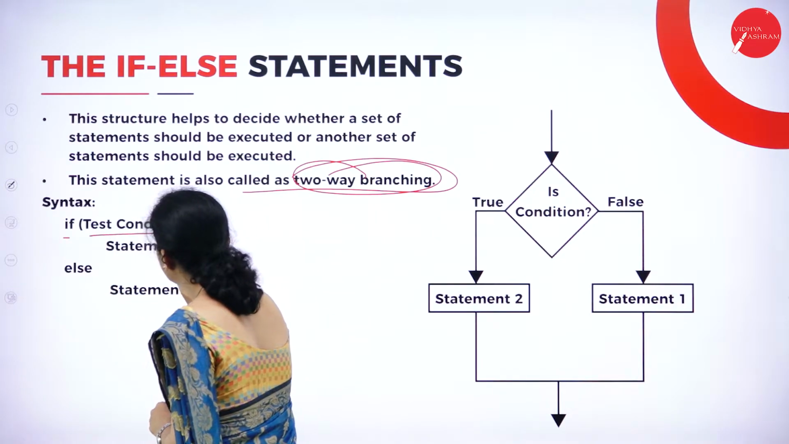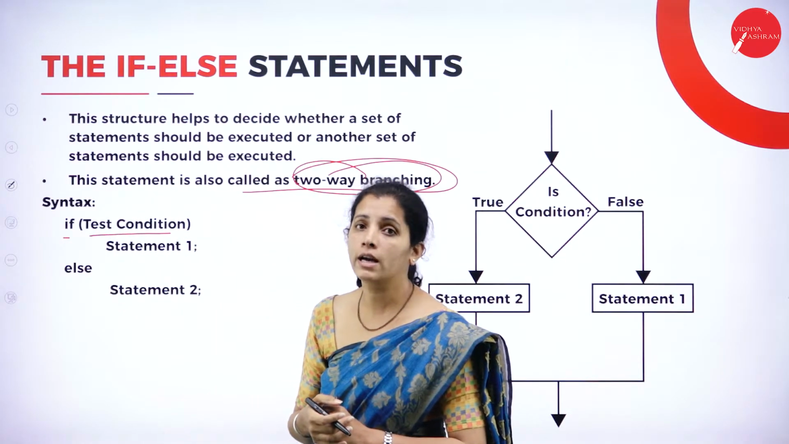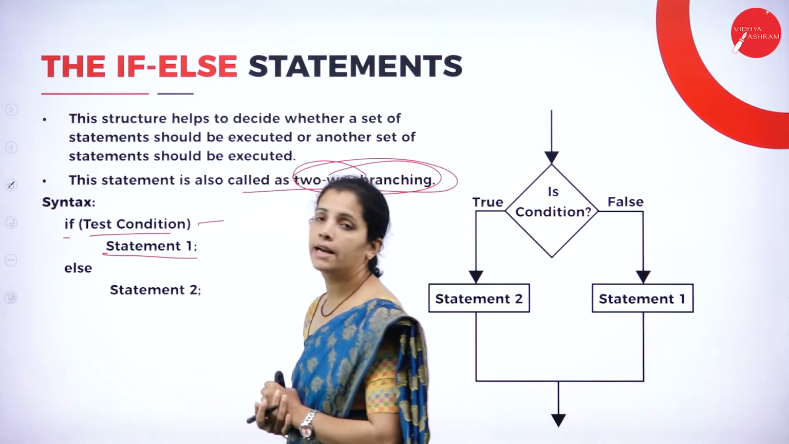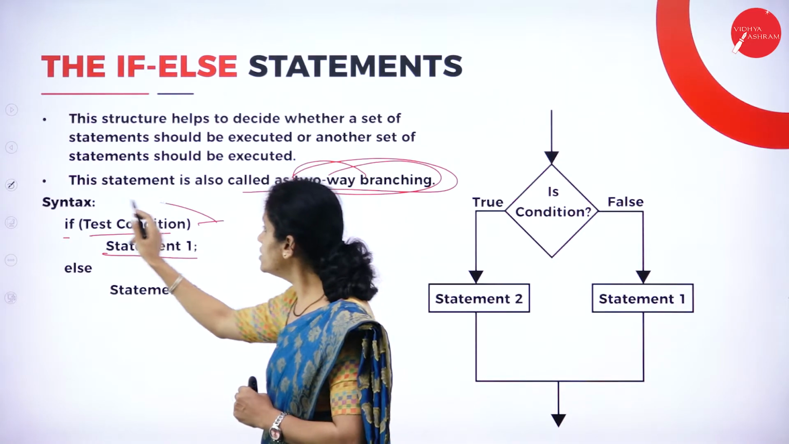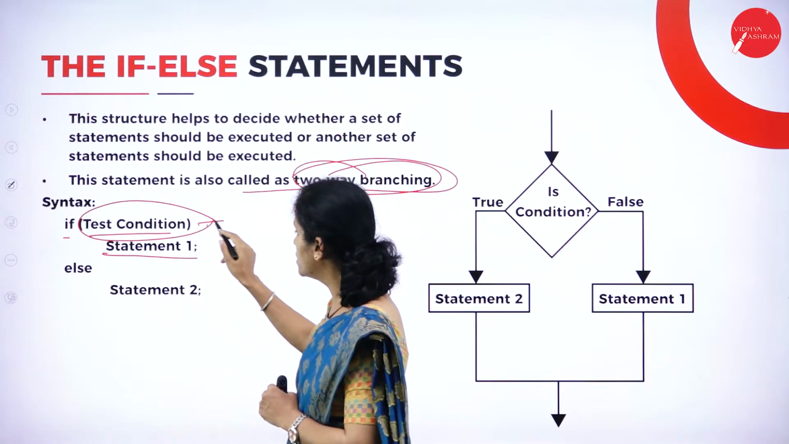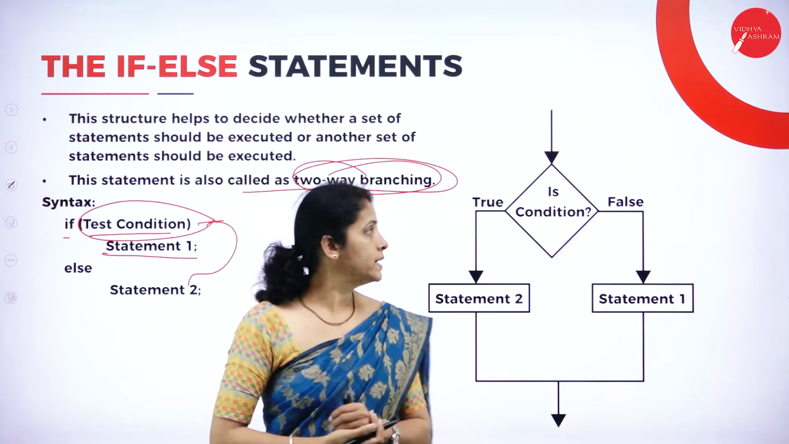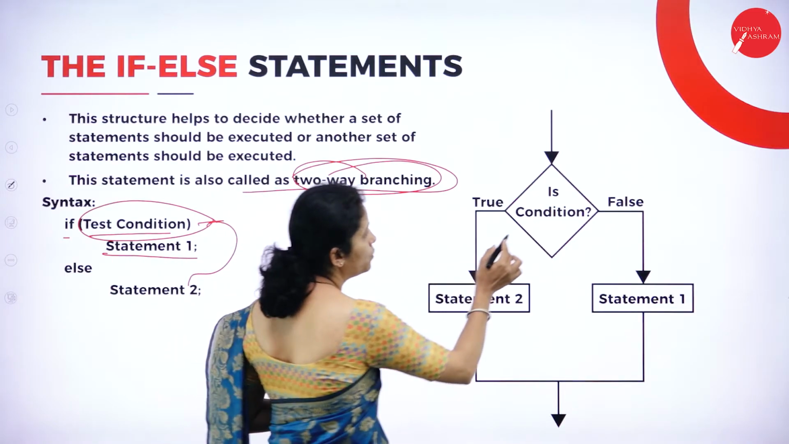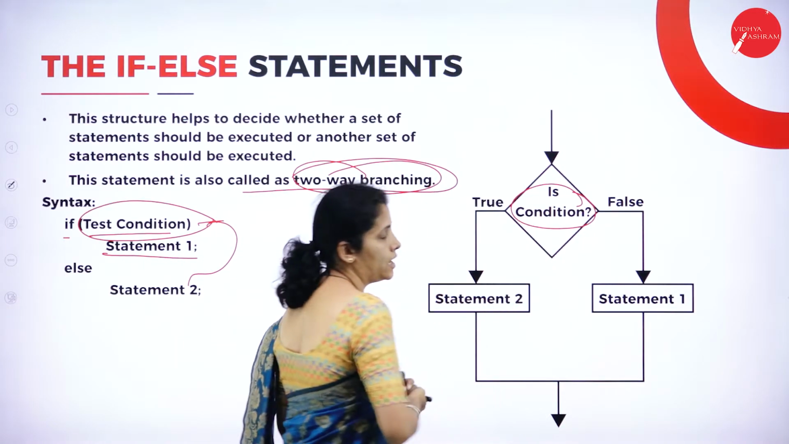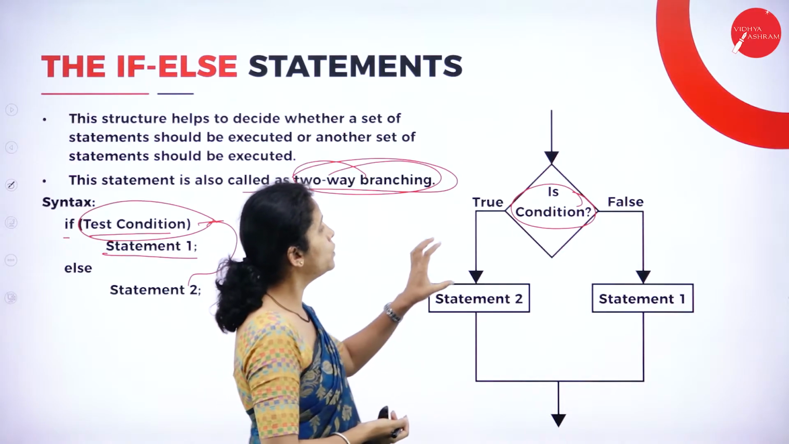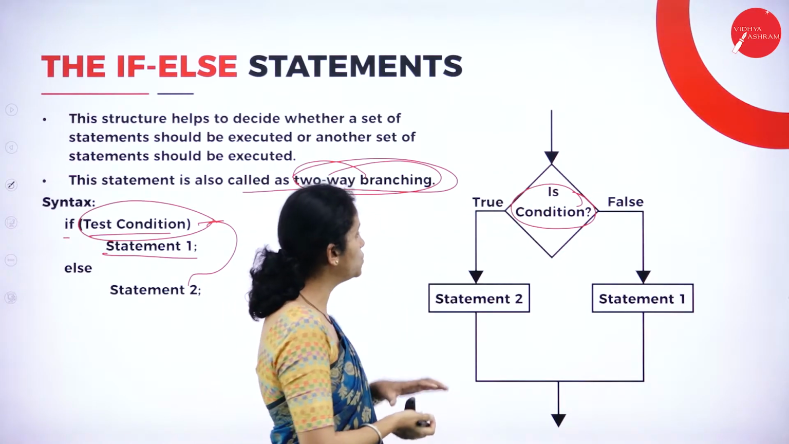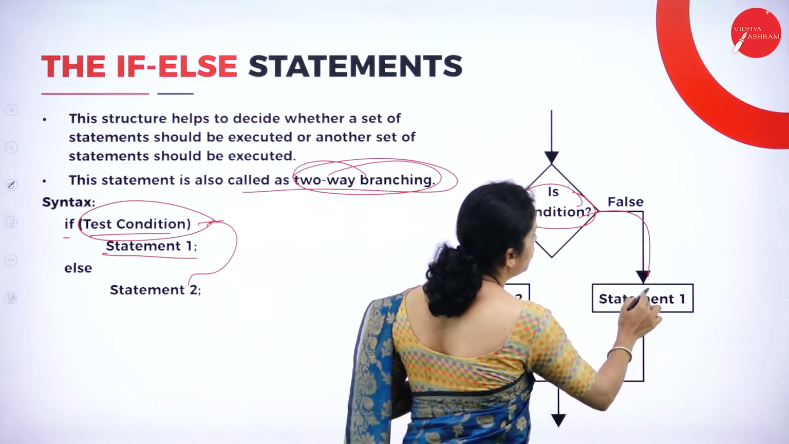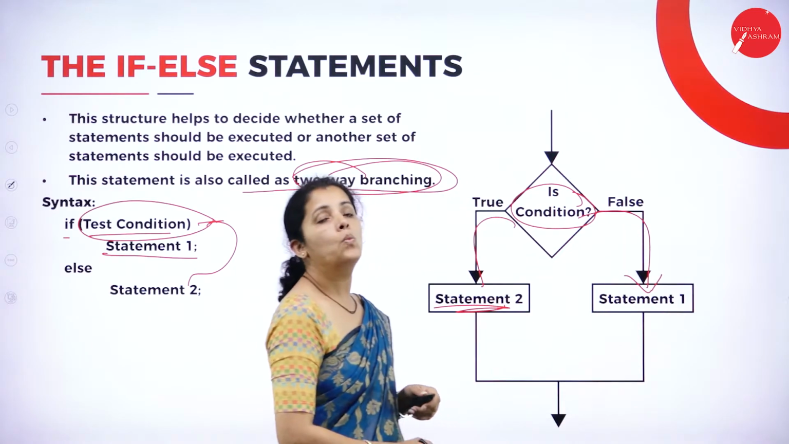I specify the test condition or criteria, and if this condition is true, I'm going to execute statement 1. Else, if this condition is false, then I'm going to execute statement 2. Now, I'm going to have the flow chart for this one. See here, I have the test criteria. Now I'm going to check the condition. If this condition is true, I execute statement 1. If this condition is false, I execute statement 2.